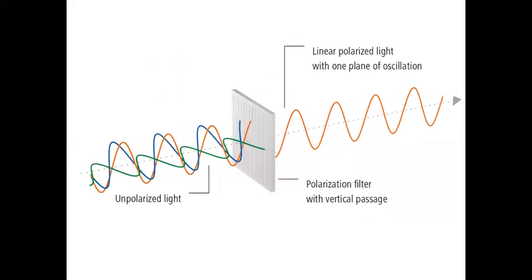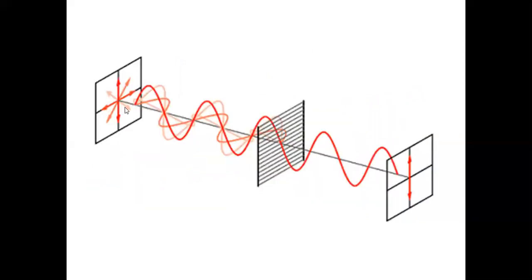So light can have electric and magnetic field. I can show it here. Suppose the light is entering like this, and this is a plane which is normal to the direction of propagation of the wave. If there is an electric field here, there is a magnetic field.